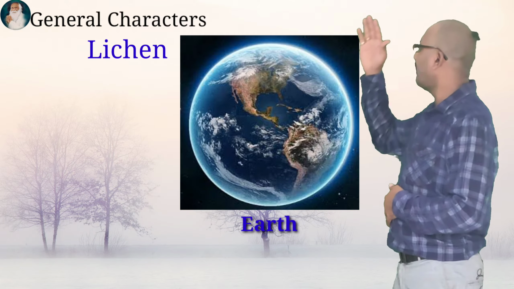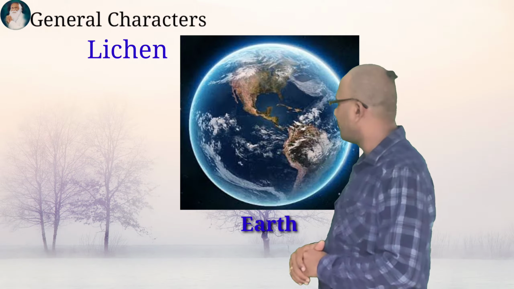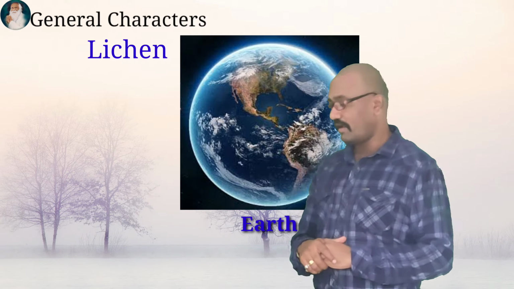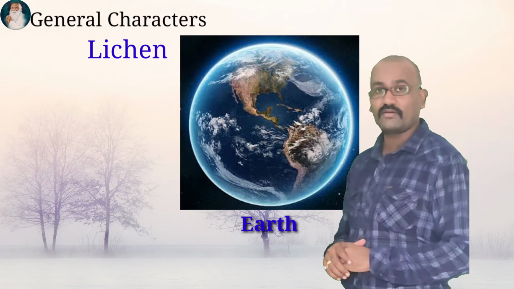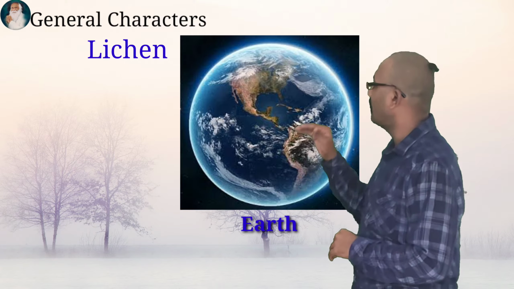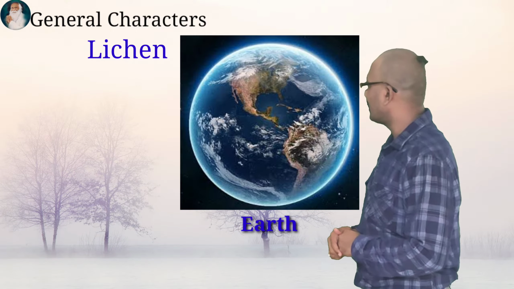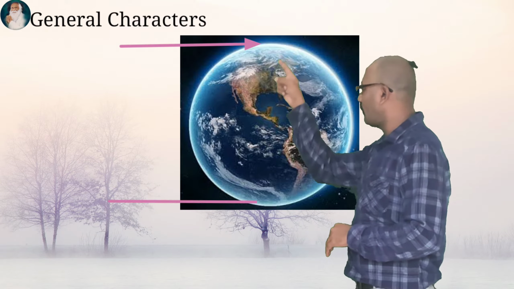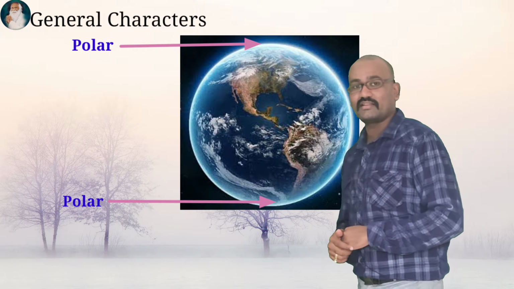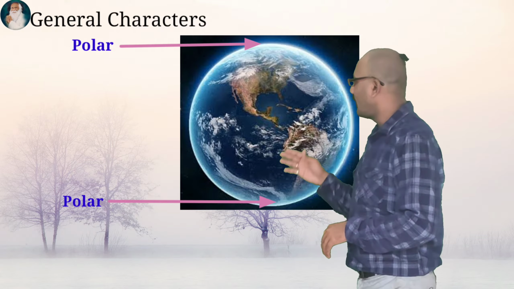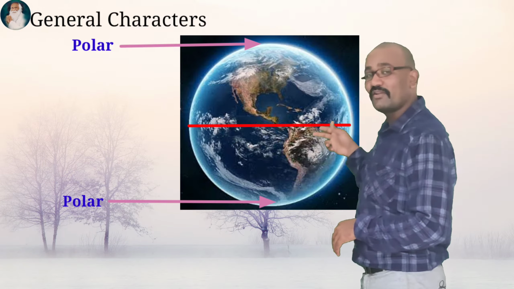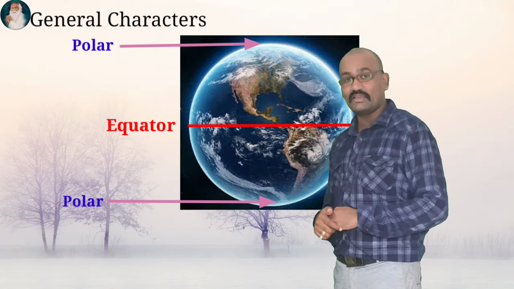Behind me I have shown you a picture of the earth, and as geography or common sense, we have shown a distinction between the regions on this earth. The end of the polar region of the earth is the south and north pole, and the middle line on earth is known as the equator.